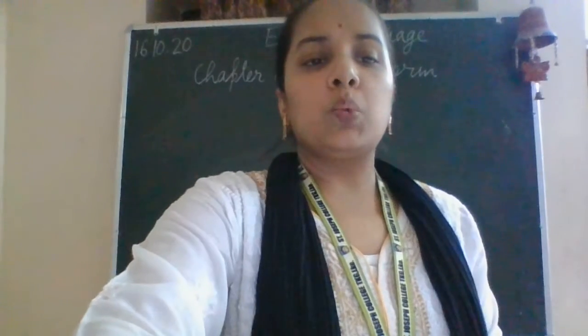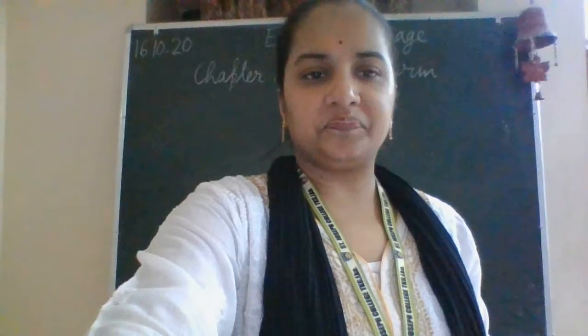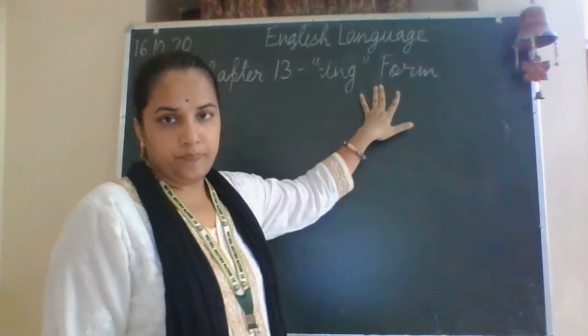Now today we will learn about another form of verb, which is known as the ing form.